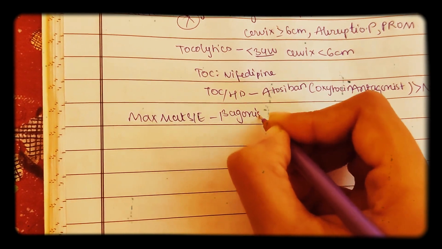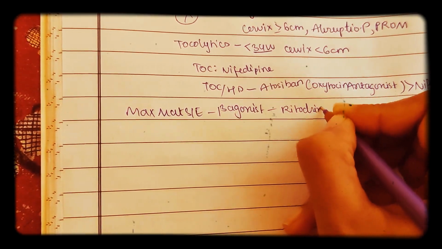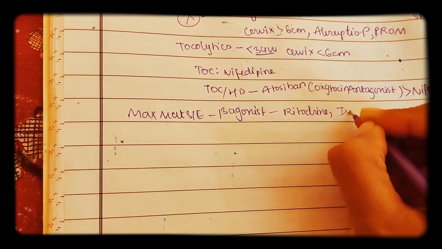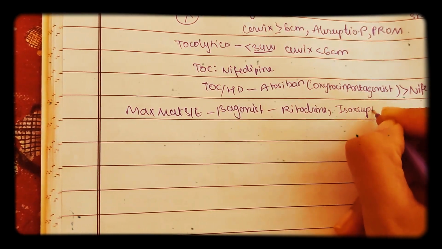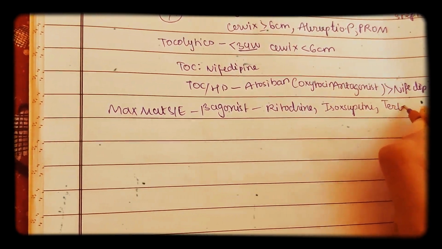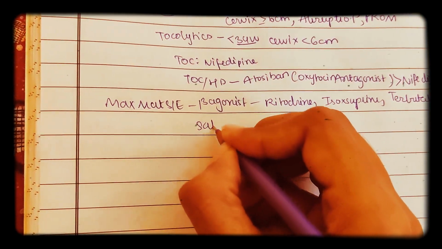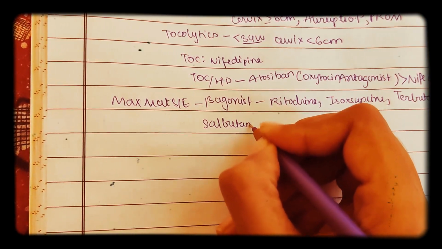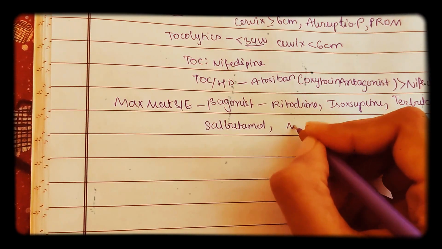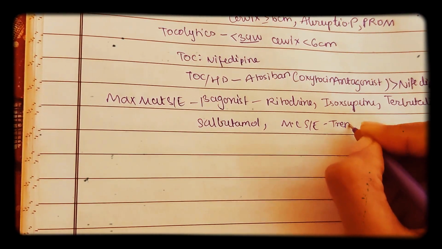So what are those beta agonists? They are ritodrine, isoxsuprine, terbutaline, and salbutamol. The most common side effect is tremors.